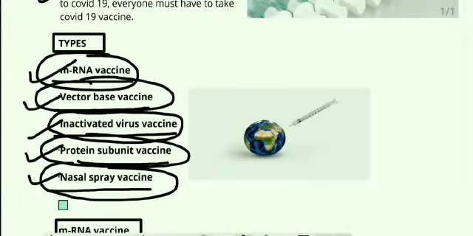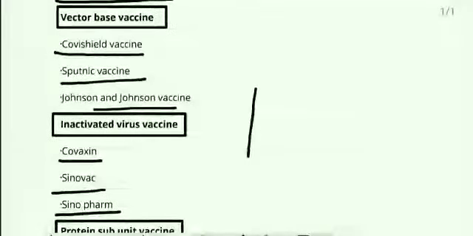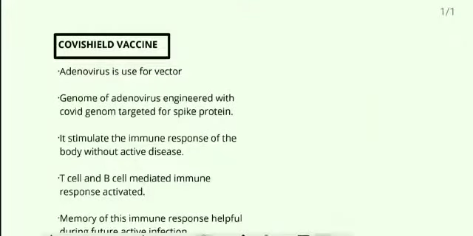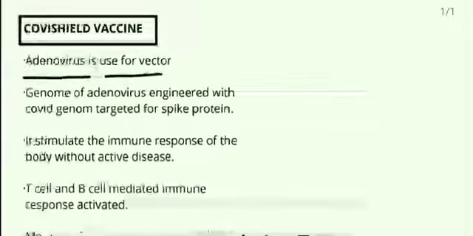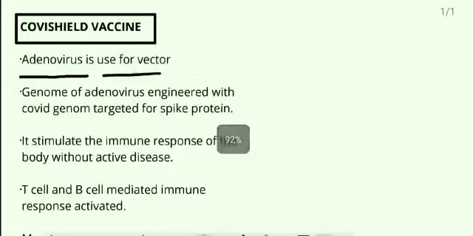Now we are going to talk about the important vaccines which are available in India and in the USA, and certain Russian-based vaccines. First of all, we look at the most important vaccine, which is the Covishield vaccine. Covishield is a vector-based vaccine. What vector is used? They are using the adenovirus as a vector. How does this vaccine act? What is the mechanism of action of this Covishield vaccine?